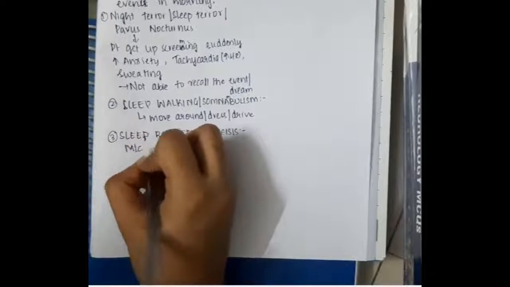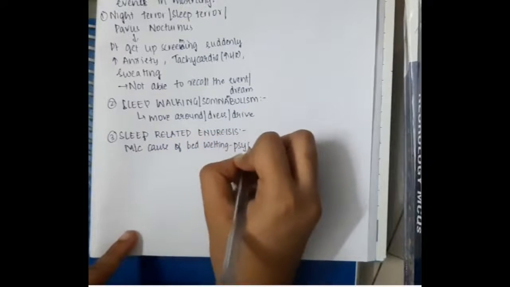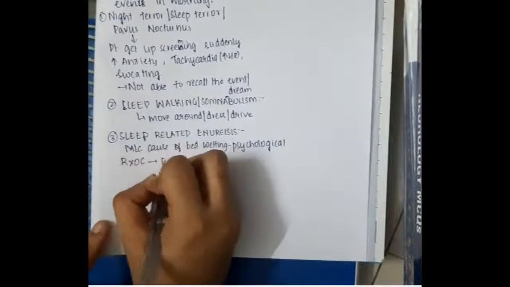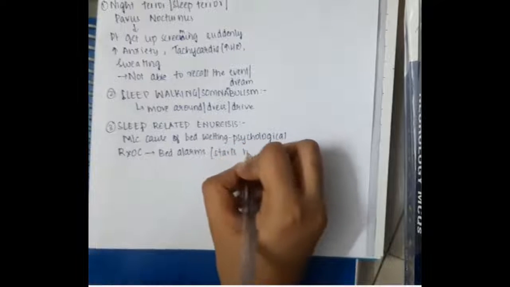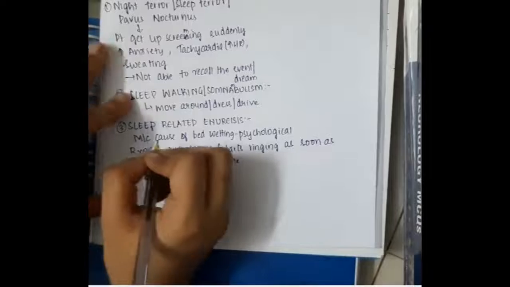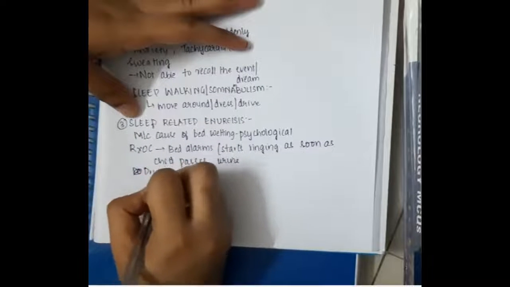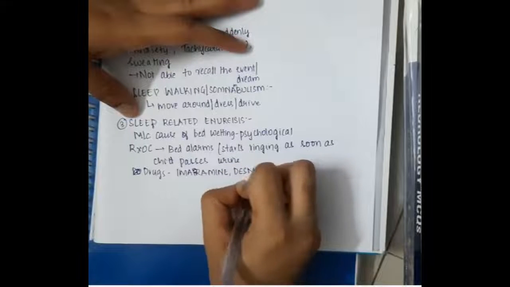This is the most common cause of bedwetting, and the cause is psychological. Treatment of choice for sleep related enuresis is bed alarms which start ringing as soon as the child passes urine. Drugs like imipramine and desmopressin can also be used.